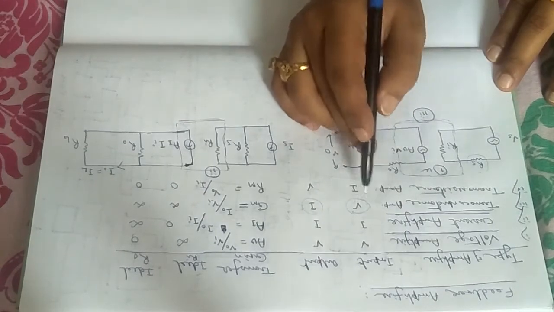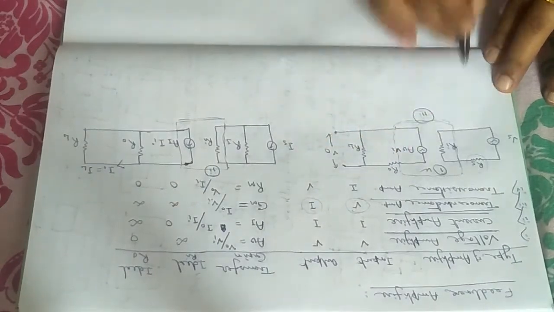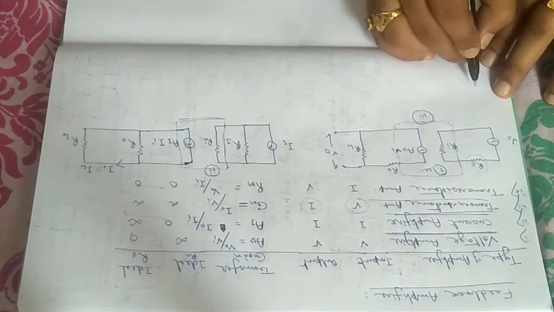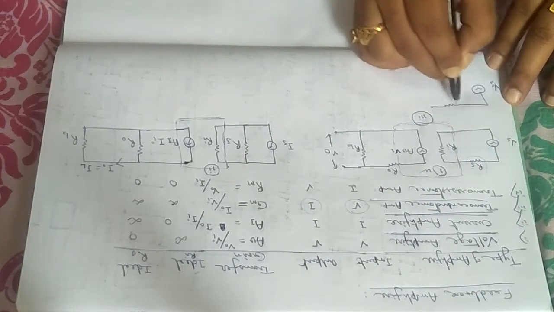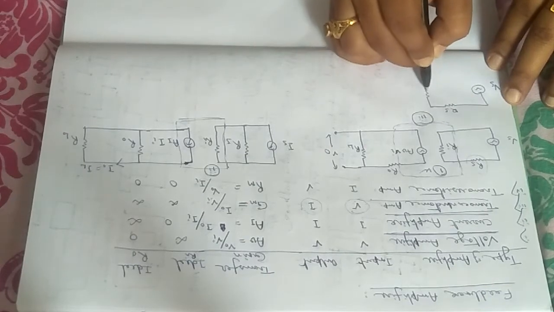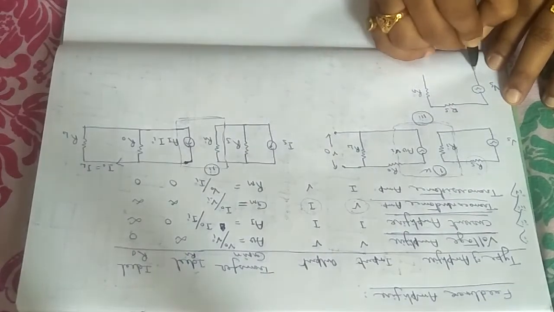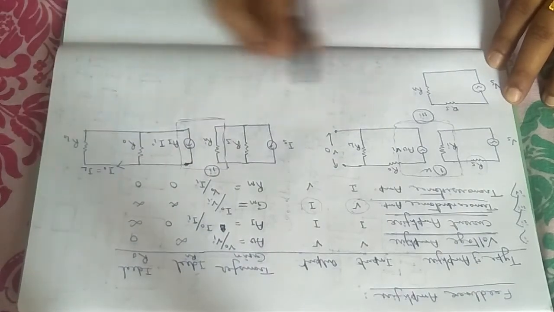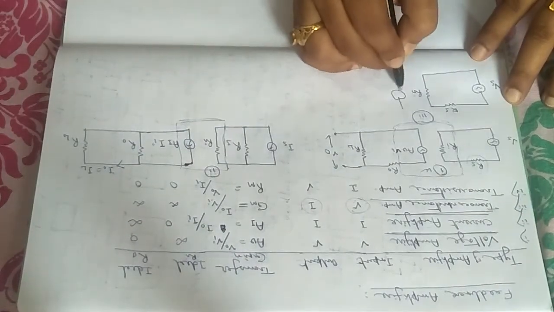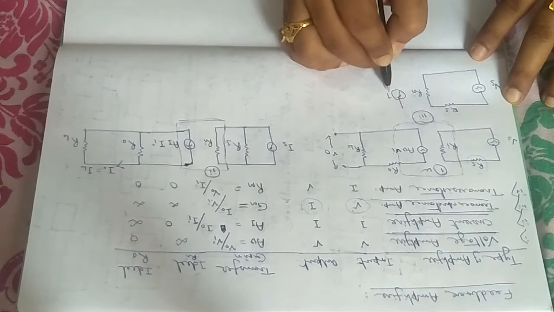Okay, so number 3, how we are going to design number 3? Input is voltage. As input is voltage, input circuit will be like the voltage circuit. So input circuit, there will be a voltage source, that is Vs. With that, one series resistance Rs will be connected. With that, there will be the internal resistance Ri, and circuit complete. Output circuit will be like the current circuit. How was the current circuit? There was some current source.